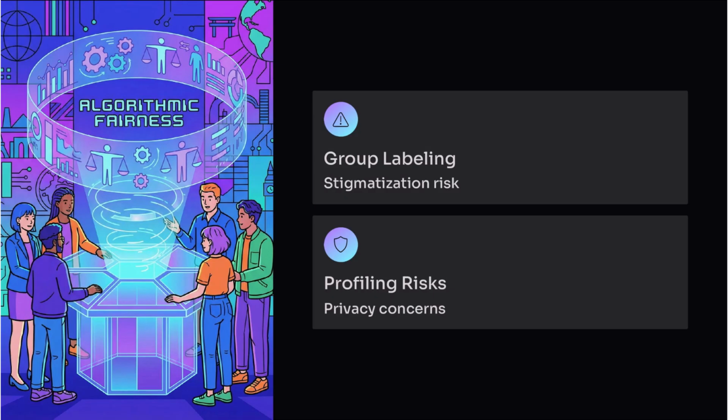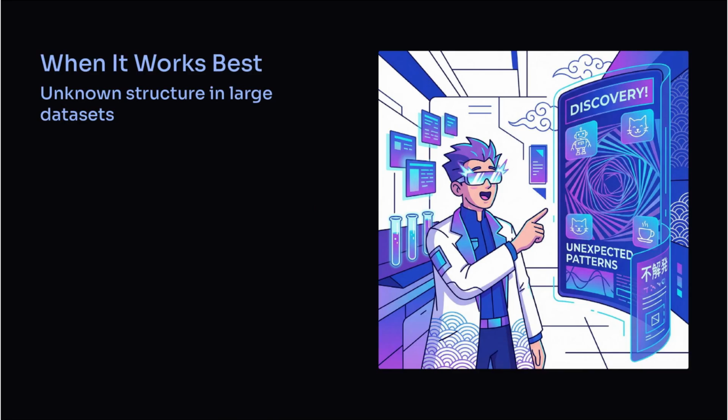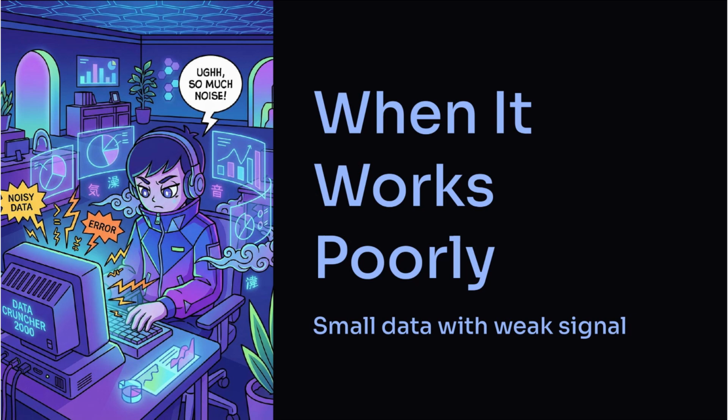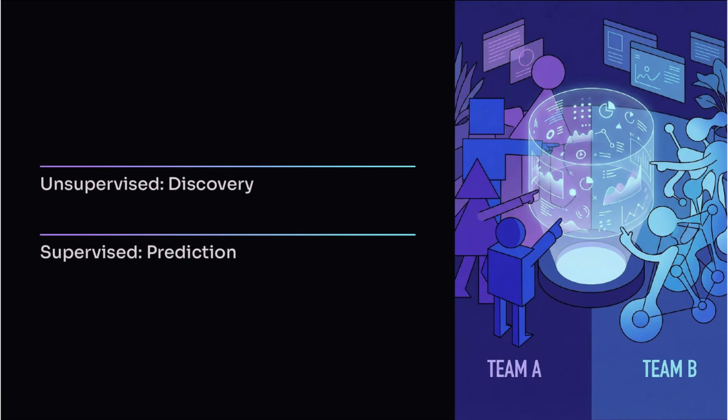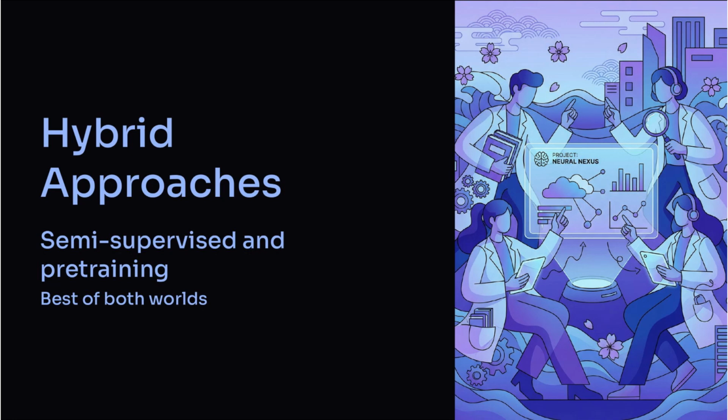Unsupervised learning works best when structure exists, but labels do not. It works poorly with small datasets or weak signal. Compared to supervised learning, unsupervised learning focuses on discovery. Hybrid methods combine labeled and unlabeled data for efficiency. Modern AI uses unsupervised learning for representation learning.